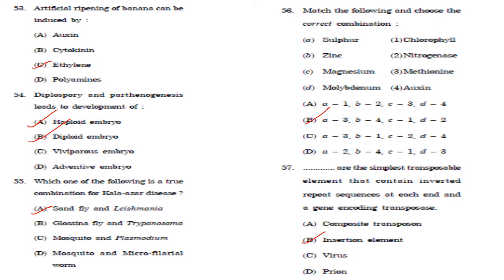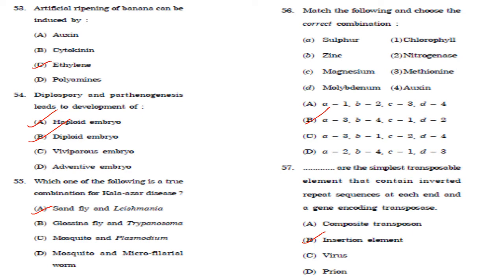Then, which of the following is a true combination for Kala-Azar disease? So, Kala-Azar is caused by bites from female phlebotomine sandflies, the vector of the Leishmania parasite. So, answer is option A, sandfly and Leishmania.